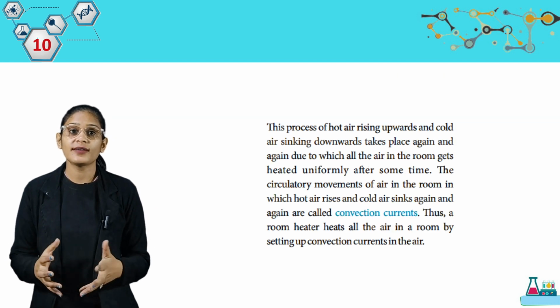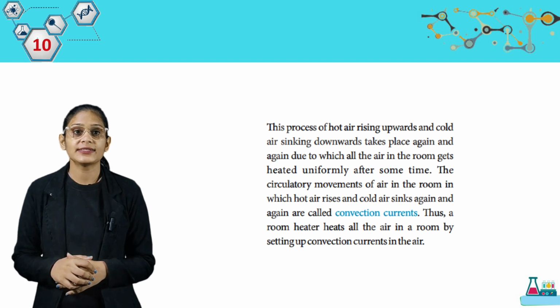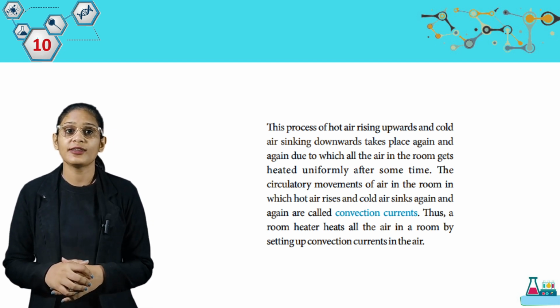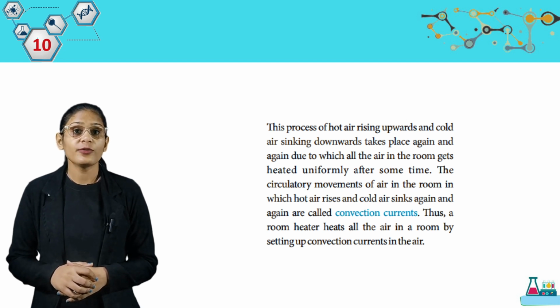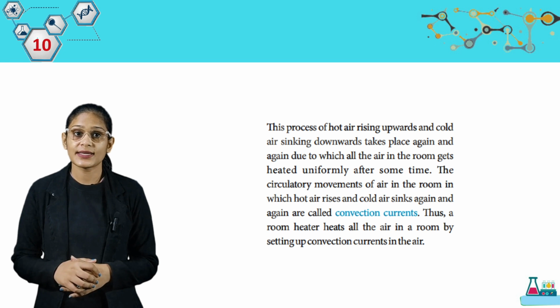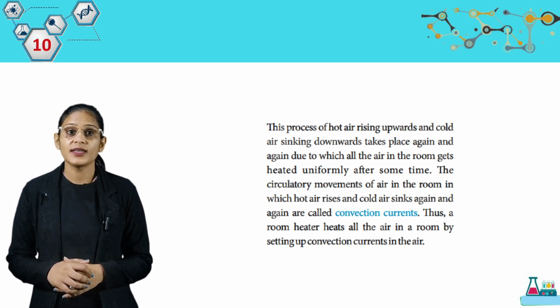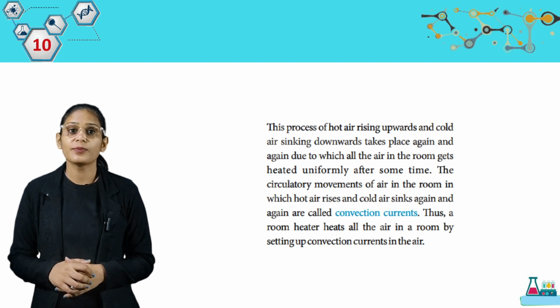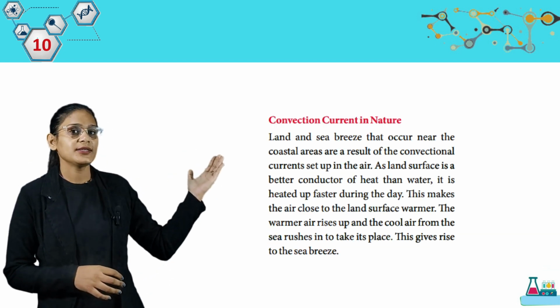This process of hot air rising upwards and cold air sinking downwards takes place again and again, due to which all the air in the room gets heated uniformly after some time. The circulatory movements of air in the room, in which hot air rises and cold air sinks again and again, are called convection currents. Thus, a room heater heats all the air in a room by setting up convection currents in the air. Now we have convection currents in nature.